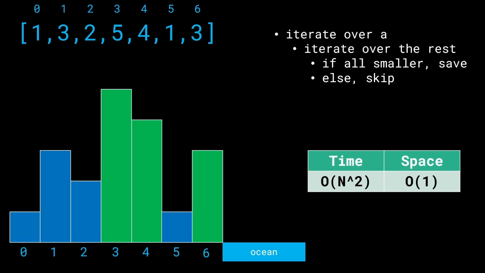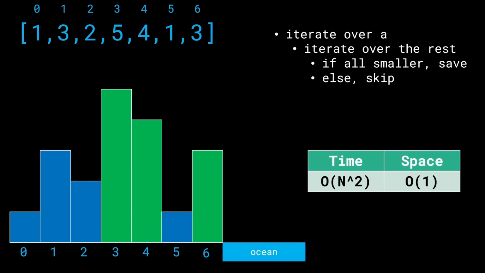Let's talk about the space and time complexities. The space complexity is order of 1 since we don't really store anything other than the indices of the buildings which are going to be an answer. So the auxiliary space requirement is actually order of 1. It's not order of n. What's the time complexity? The time complexity is order of n squared. And that's because in the first two lines of our logic, we first iterate over A and then we iterate over the rest. So we first iterate over the array taking order of n time, and nested inside of it, we have to do another loop to iterate over all the remaining buildings on the right hand side of it, which is going to take order of n time, meaning we have a total of n squared time complexity.